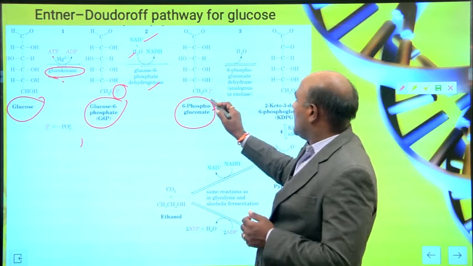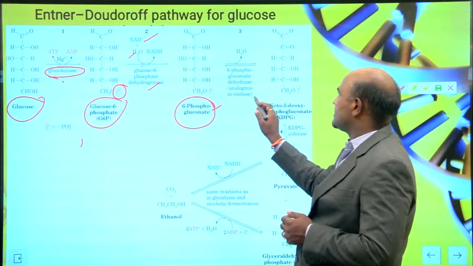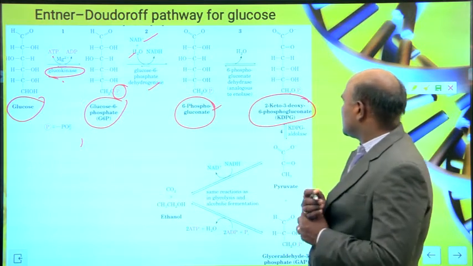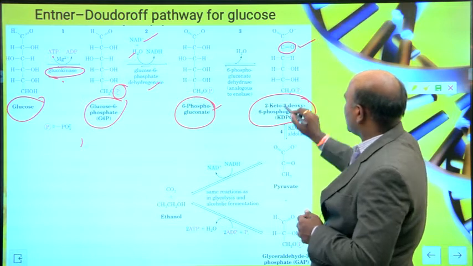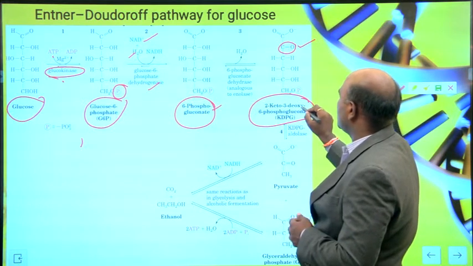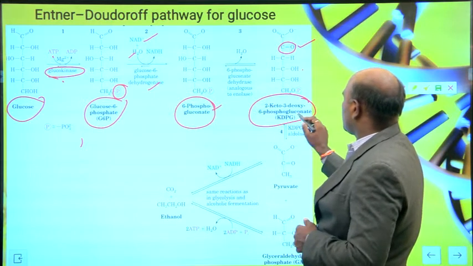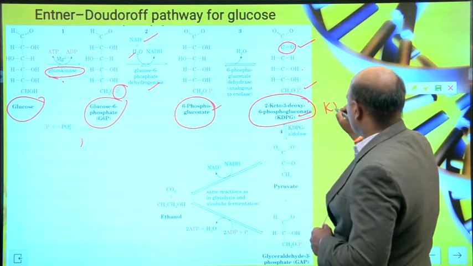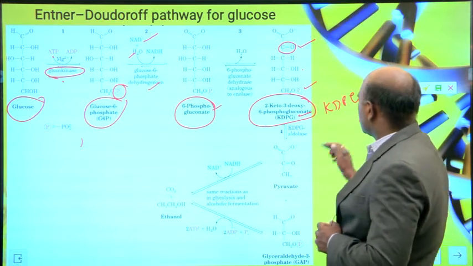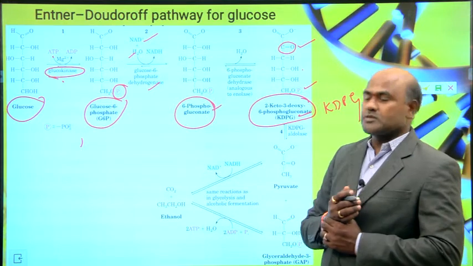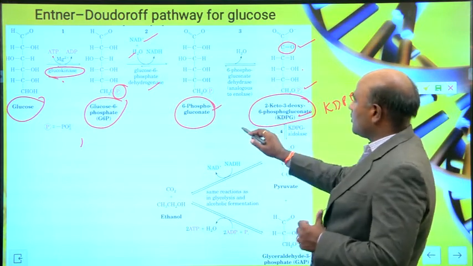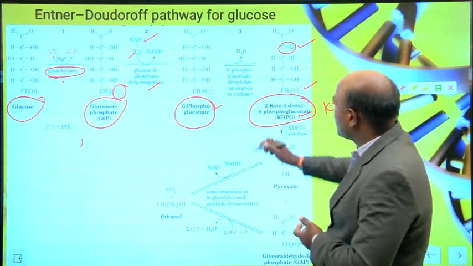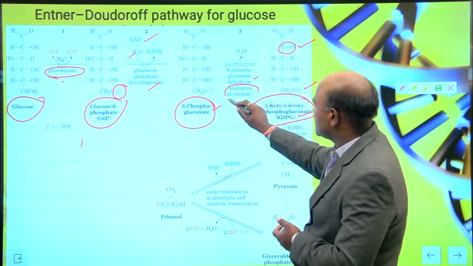Then 6-phosphogluconate is converted, as you can see here, into 2-keto-3-deoxy-6-phosphogluconate. This is the 6-phosphogluconate. We call it KDPG, keto-deoxyphosphogluconate. So 6-phosphogluconate is converted into 2-keto-3-deoxy-6-phosphogluconate with the help of 6-phosphogluconate dehydratase.